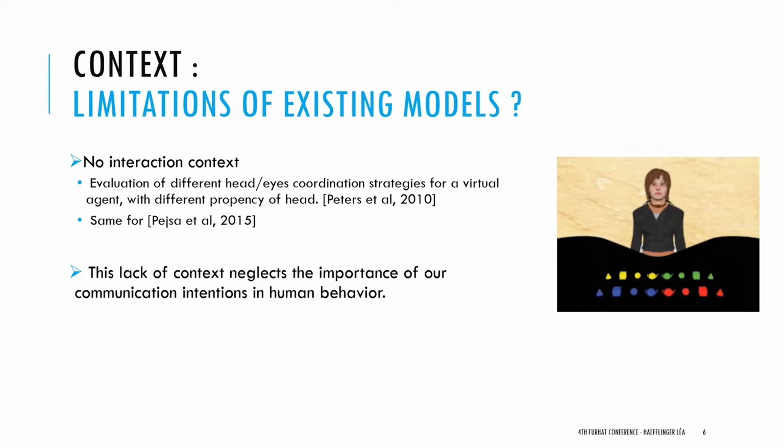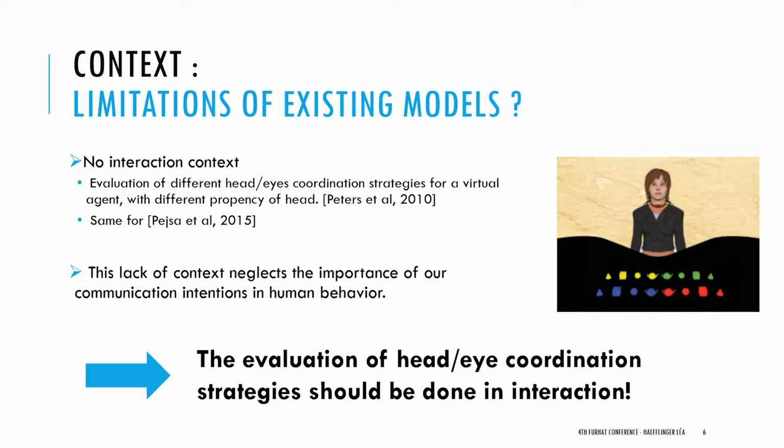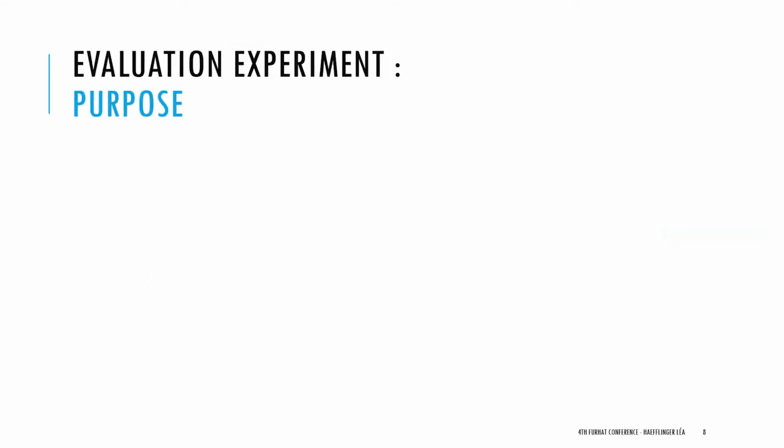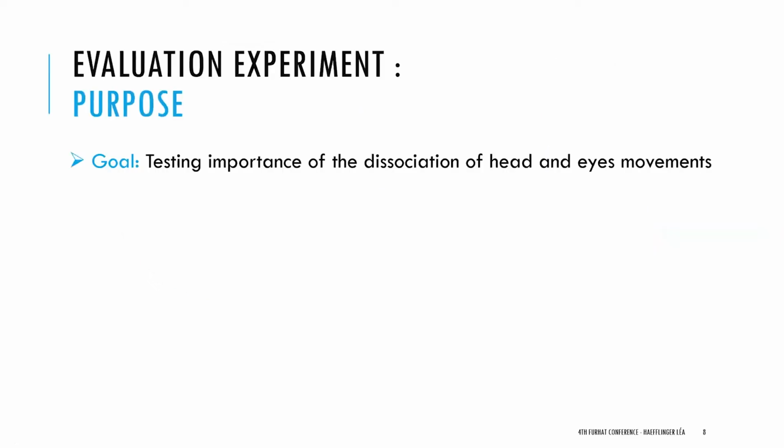But for us, gaze is to look at something, but it's to communicate some intention too. For example, in human conversation, we can use gaze to impact turn taking. So we made the hypothesis that the evaluation of head and eye coordination strategies should be done in interaction. And it's our evaluation that I will present today. The purpose of our evaluation is to test the importance of the dissociation of head and eye movement, or maybe it's enough to just use head movement, as for the Nao robot.